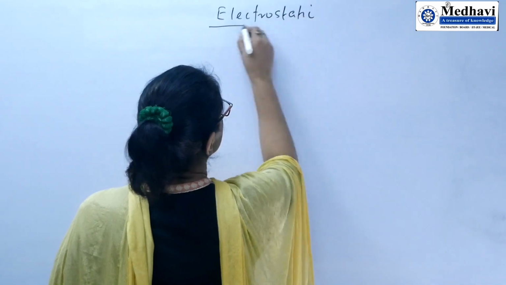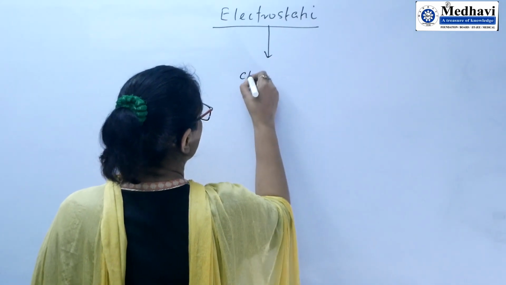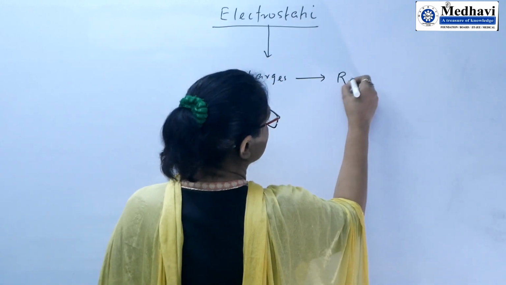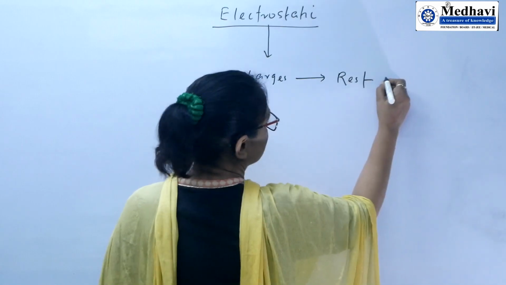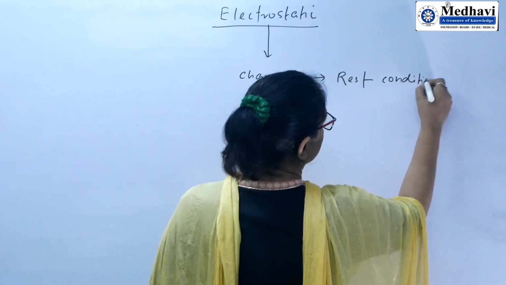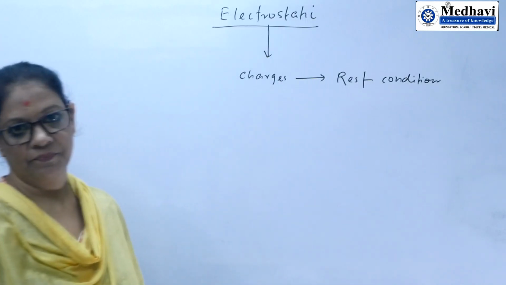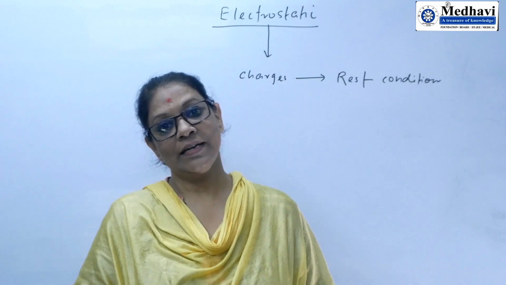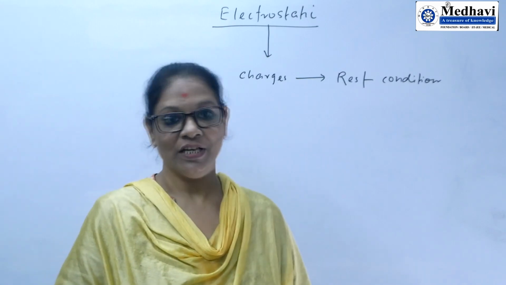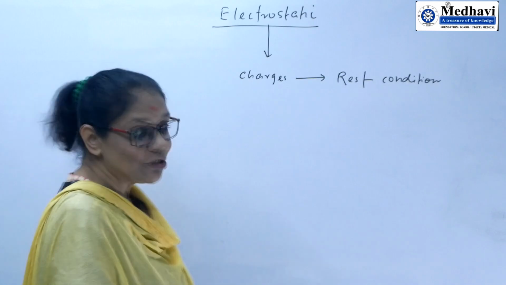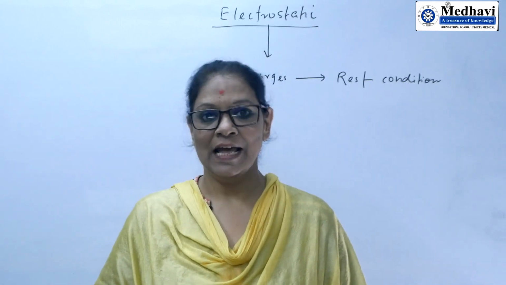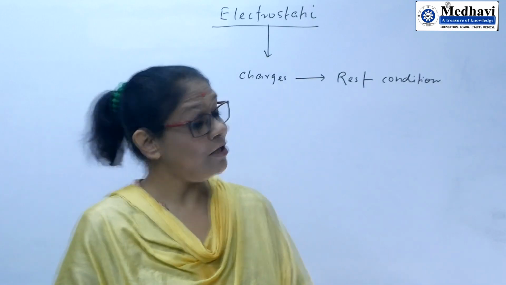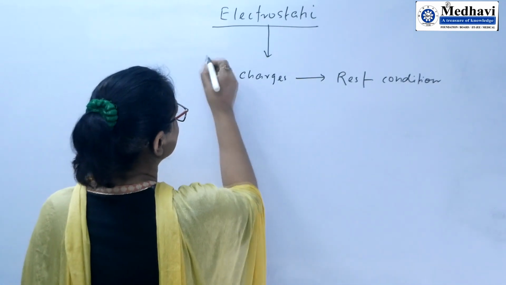So, we can see that electrostatics is a branch of physics in which we study about charges, and that charges are taken in a rest condition. That's why it is called static electricity. Static means rest. In electrostatics, we study about charges, and that charges are produced due to friction. That's why it is also called frictional electricity.